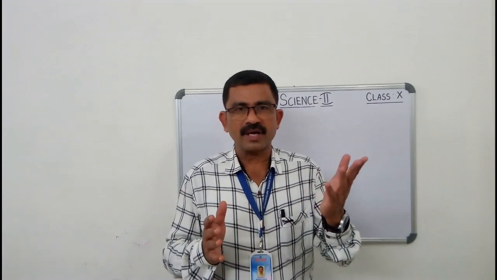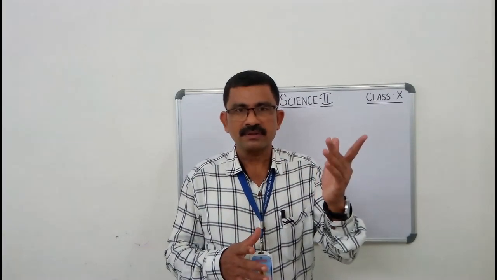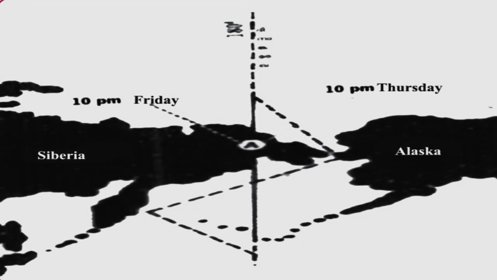All of you got your answers? Okay, good. You might have noticed that there is a difference of 24 hours at 180 degrees longitude to the east and west of Greenwich. The place A marked in the given figure is located at 180 degrees longitude. Which day would it be for those residing at place A in this figure?